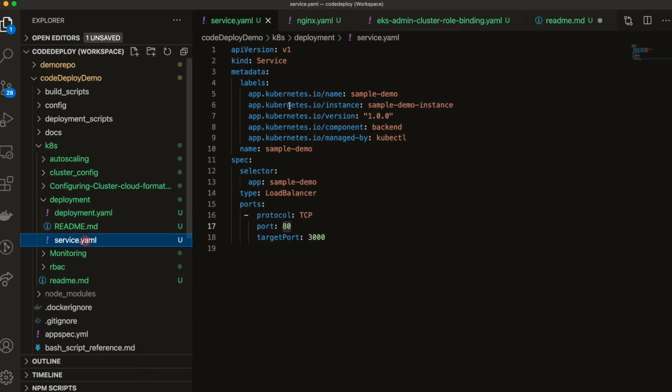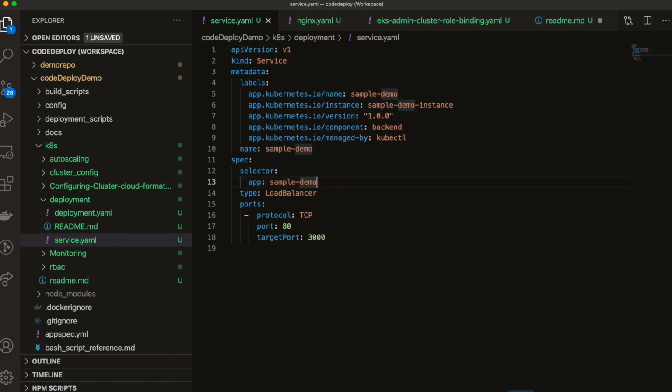And again in this service, you see the API version, you're mentioning version 1. Kind is Service, supplying some metadata. Name again sample demo service, and spec selector, where the app we're targeting is sample demo.